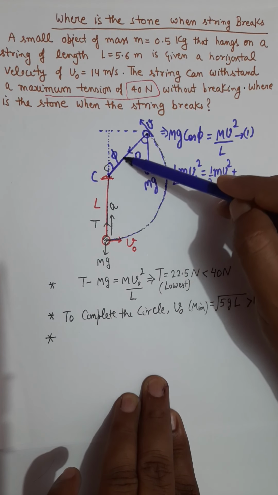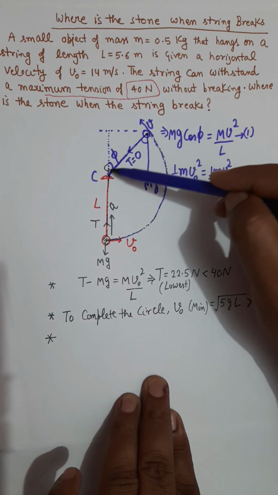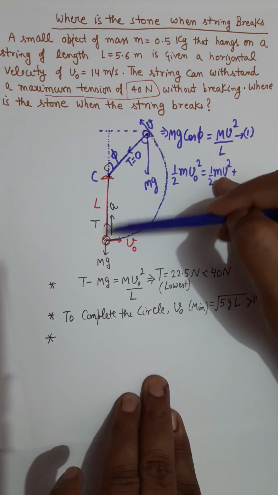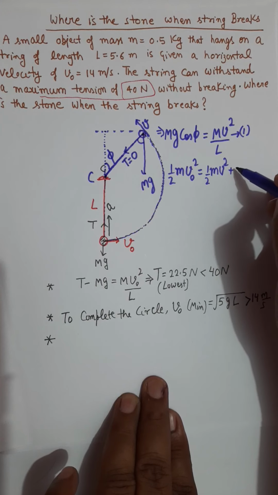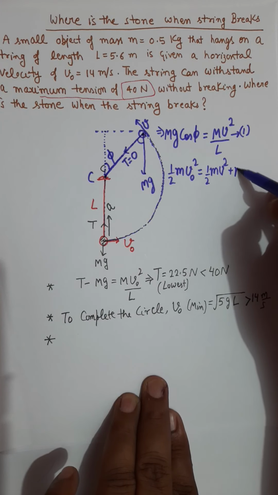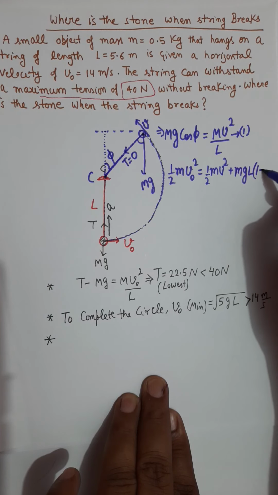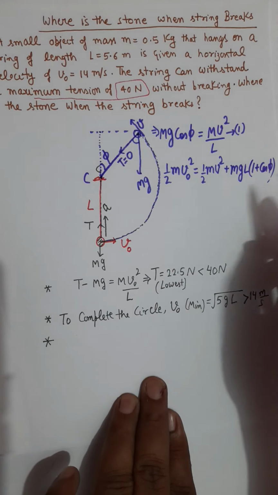Since this length is L, the projection of this length L on this side will be L cos phi. So the total height from here to here will be L plus L cos phi. So the potential energy should be mg L times (1 plus cosine of phi), right? That's the second equation now.